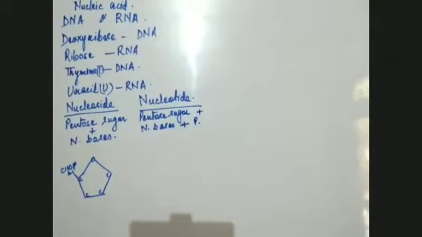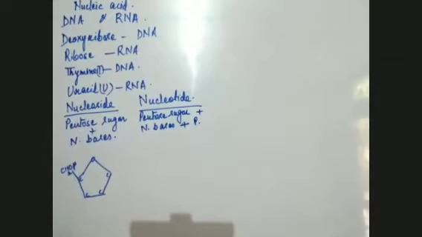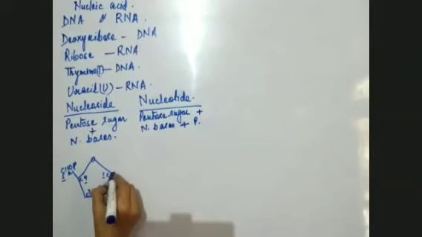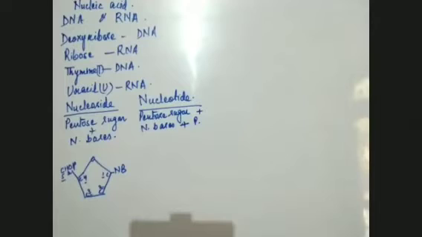Now to this pentose sugar, if it is a nucleoside, this is a pentose sugar, 5 carbon sugar, 1, 2, 3, 4, 5. Only a nitrogenous base is present. So this nitrogenous base is attached to the 1st carbon. This is the 1st carbon, this is 2nd, 3rd, 4th, and this is the 5th carbon. So we have 5 carbons. The nitrogenous base is attached here. So this becomes a nucleoside.